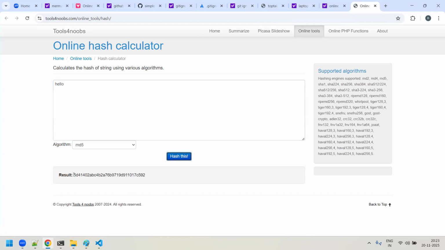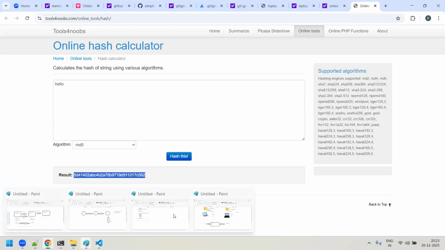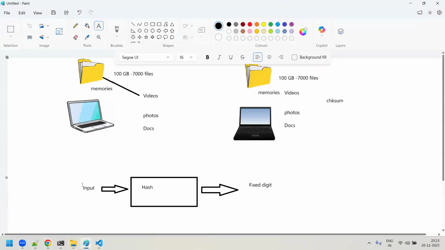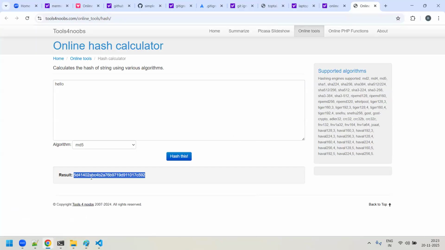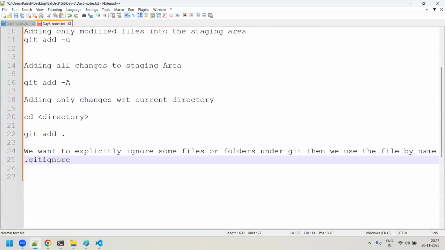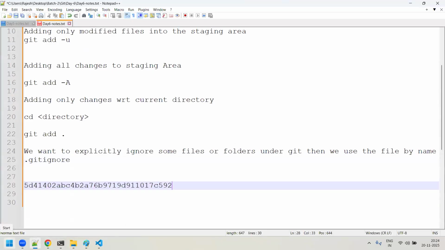Can you see here, guys? You got some big alphanumerical number, right? This is the output you got. So what I told you in the diagram here, that when I'm giving some inputs like a text to the hash algorithm, which is MD5, it is generating some fixed digit. I'll copy this and keep it in my notepad. Let's see what it is. This is some fixed number it's generating, right?